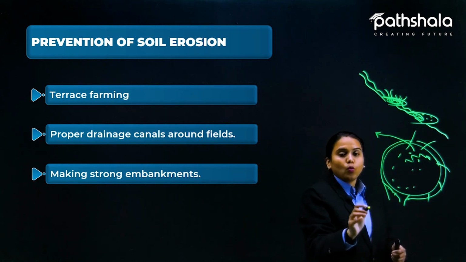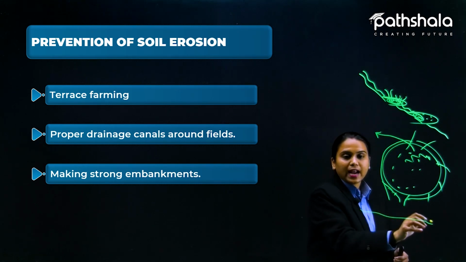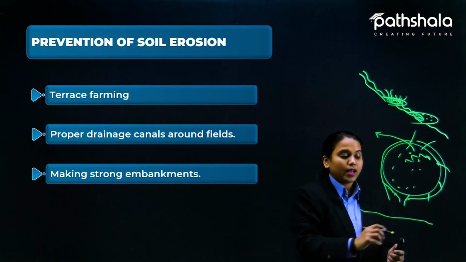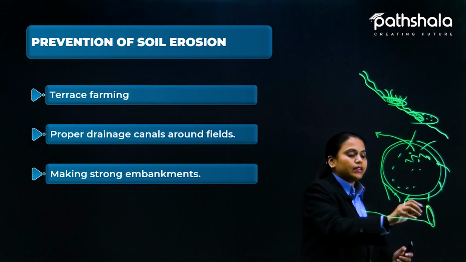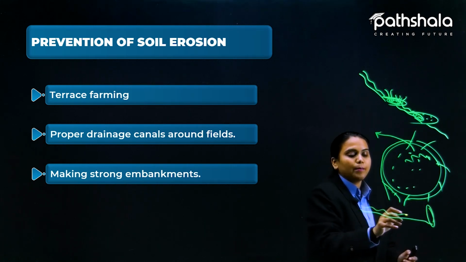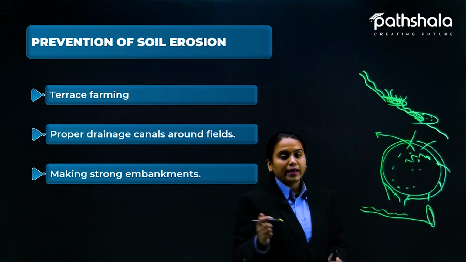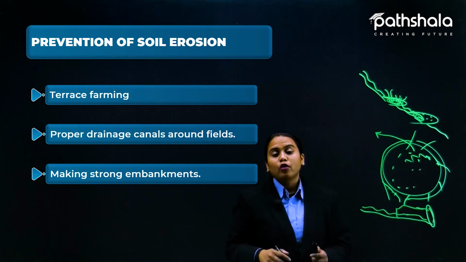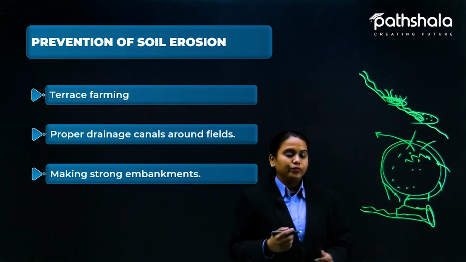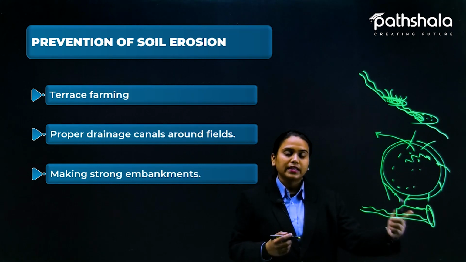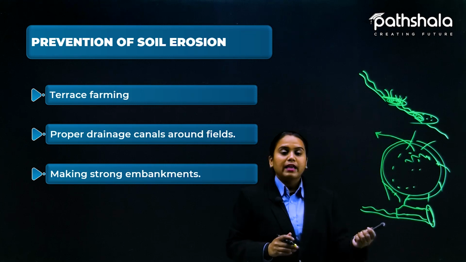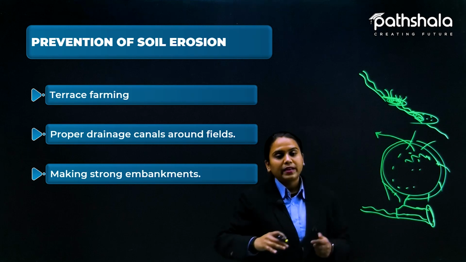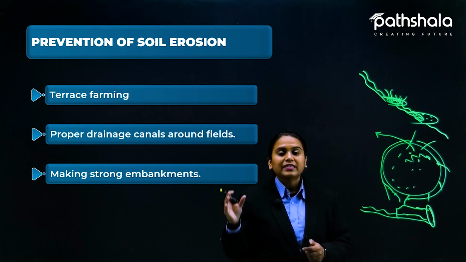So we can do one more thing: around the land, even in plain areas, there is a little bit of slope, where the direction of the water goes automatically. At that point we can make embankments here, so that the water which is coming and taking the topsoil with it could collect here and be stored and used for the next generation again. All the nutrients could stay here only, not go far. That gives us an idea that our topsoil nutrients are around our place only. So big embankments are used.